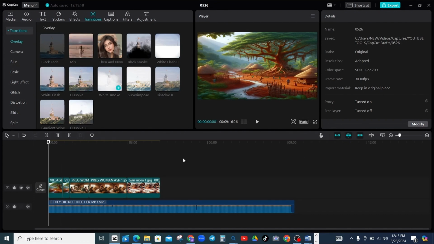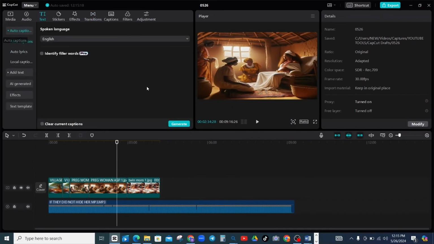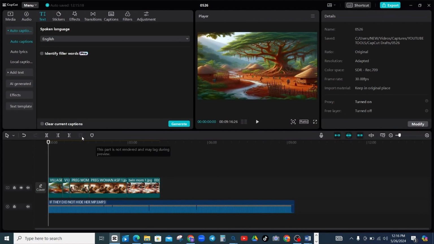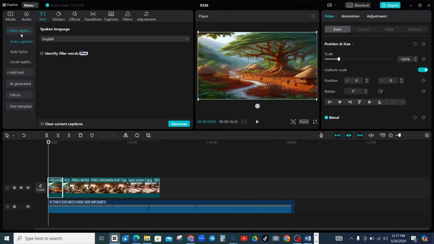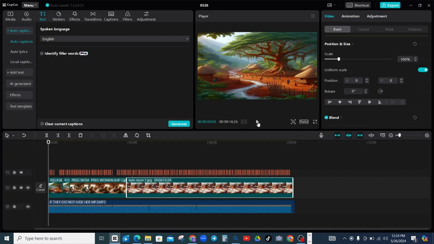When you finish, the next thing you can do is generate auto captioning. If you click on auto captioning, you see clear current captioning. That's if there is any particular one that you already had before now. If not, you can just leave it. Click on generate for this auto caption to be generated. Then you allow it to generate. So it has actually generated. If you put it here, it can be seen. Ihuapara was a town rich in traditions. So it has generated completely.